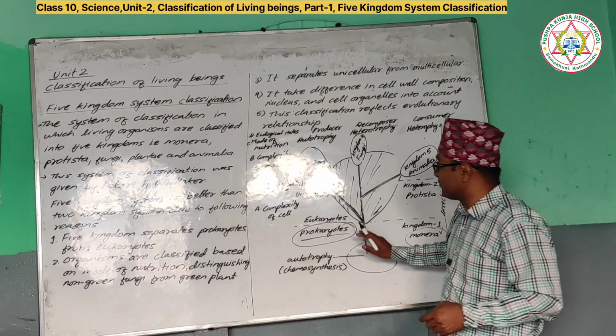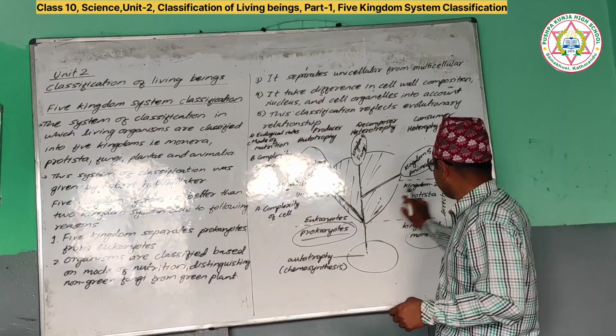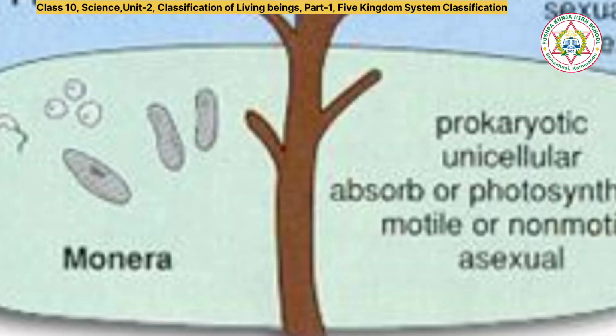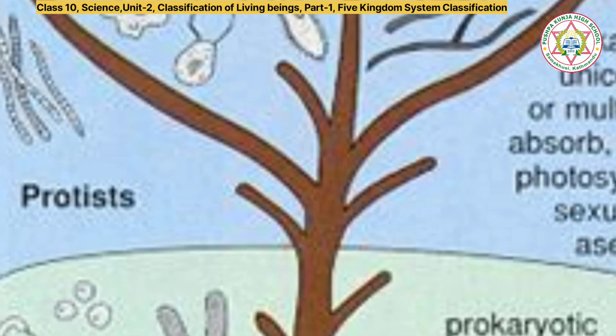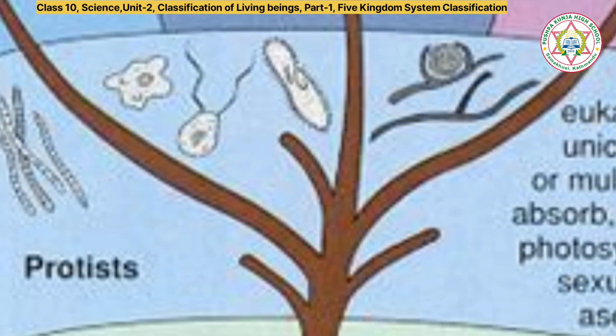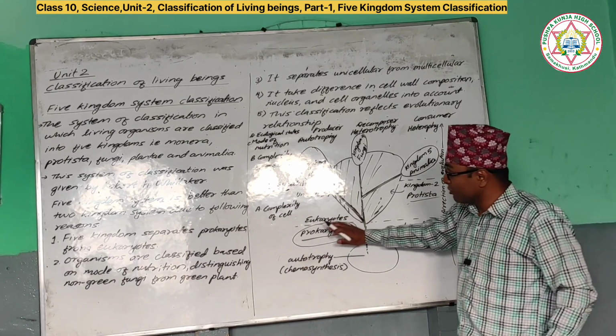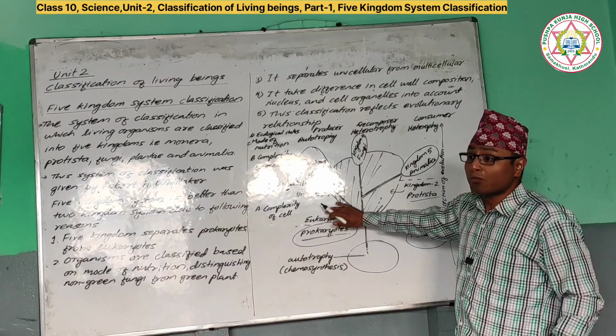अब यो बैक्टेरियाबाट के evolve भयो? From bacteria यहाँ आइपुग्यो second kingdom, यानी यसरी देखाएको छ नि, this is the second kingdom, and this second kingdom is called Protista. Right, second kingdom के रे? Protista. Monera are also unicellular, Protista are also unicellular. The difference is Monera are prokaryotes and Protista are eukaryotes. Now which one is more developed? Which one is more advanced? Prokaryote or eukaryote? Eukaryote. Eukaryotic cells are more developed than prokaryotic cells.